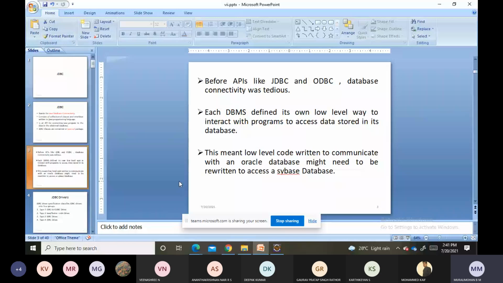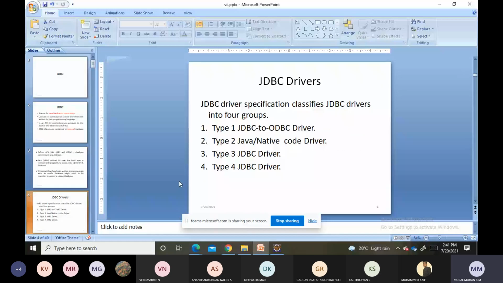So we need one common type of API which will connect to the database. That is the use of JDBC drivers. Now, what are the various types of JDBC drivers? Basically, we have four types of drivers. One is the JDBC to ODBC driver, that is type 1. Type 2, Java or native code driver. Type 3 JDBC driver, and type 4 JDBC driver. So basically, we have four types of JDBC drivers.